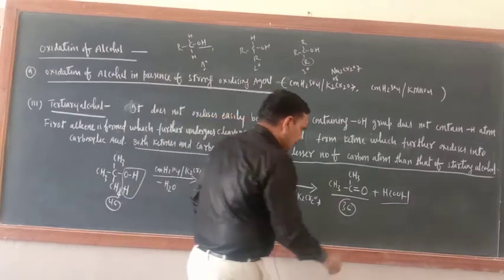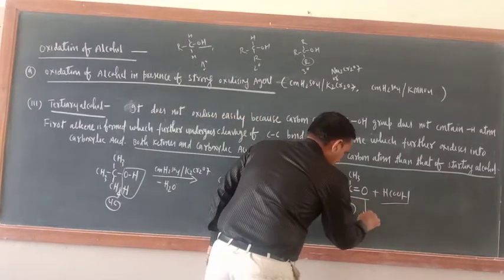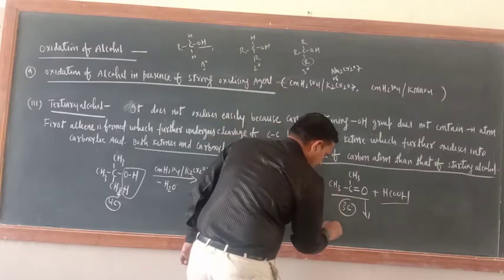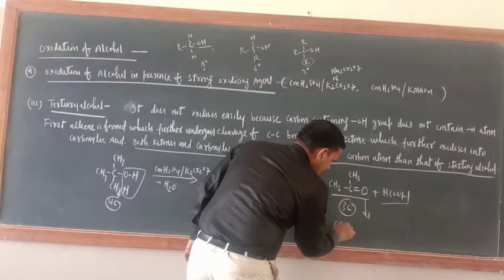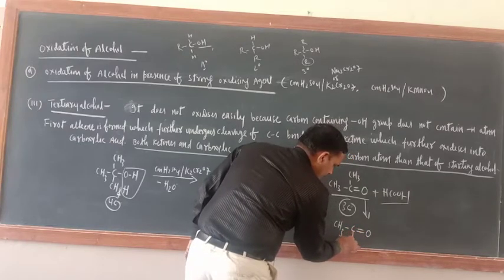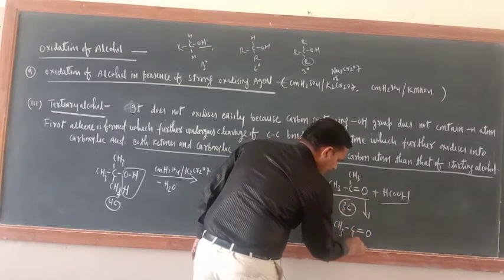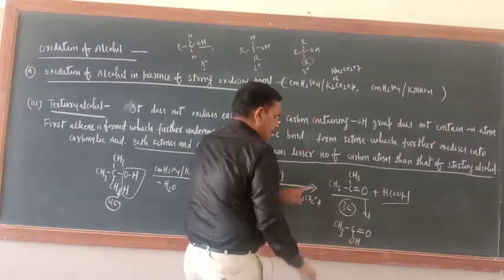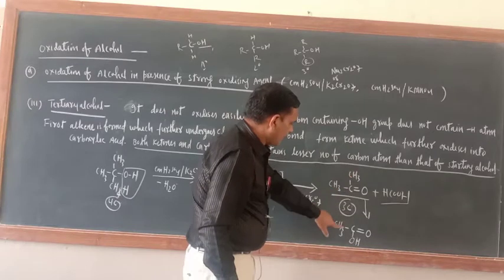Now actually this will further oxidize. This will be oxidized into CH3, C double bond O is there, and here you add 1 oxygen, H, OH. Correct or not? See, CH3, 1 H will come out from here.